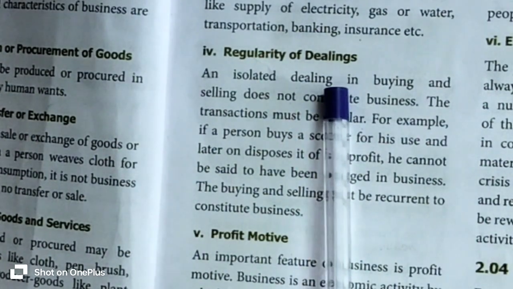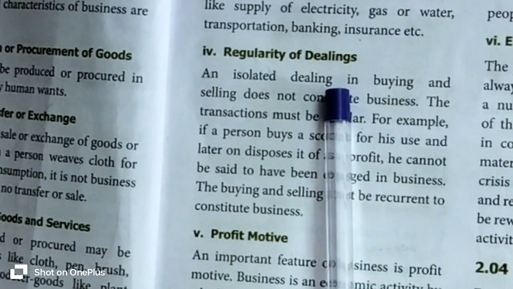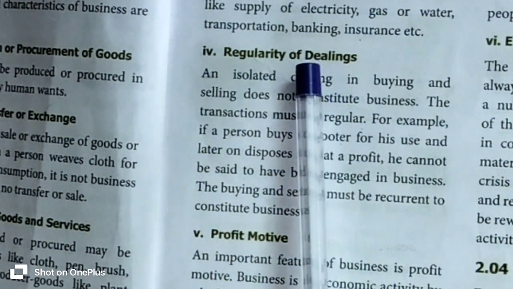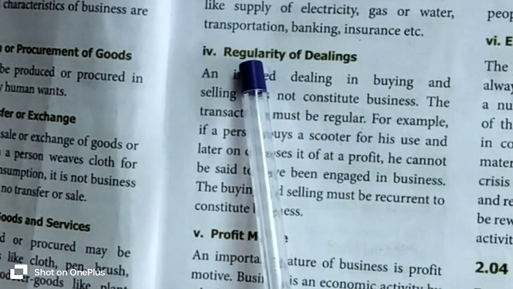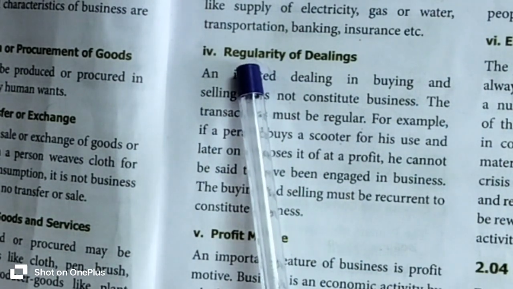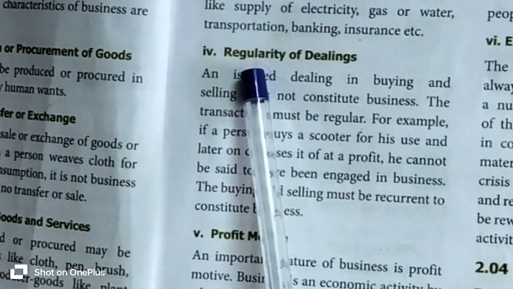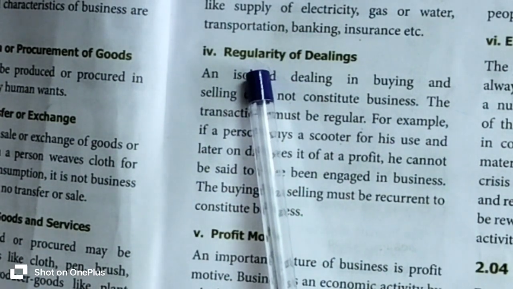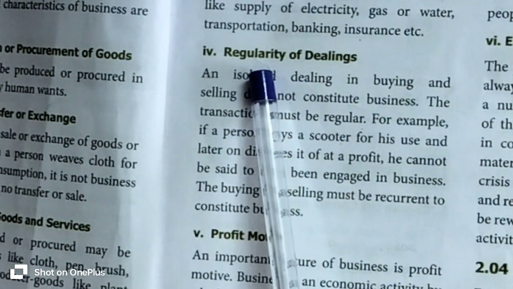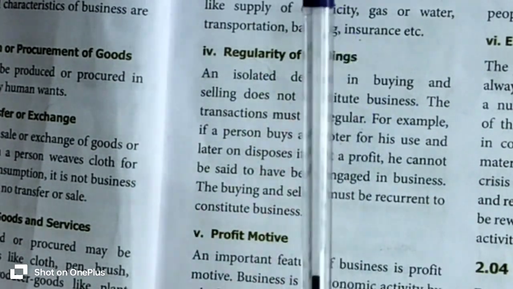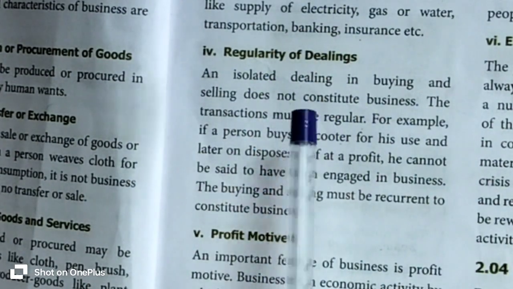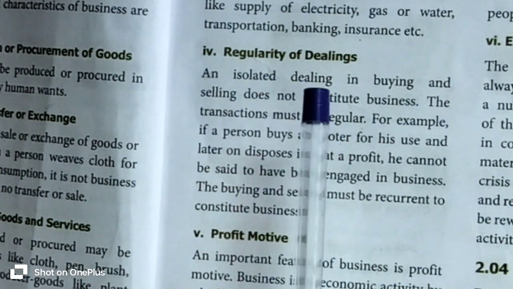What is meant by regularity of dealing? Regularity of dealing means consistency in business, consistently exchanging goods and services over time. It is a fundamental characteristic of the business. For example, a business must have regularity or consistency in production, distribution and delivery of goods and services to earn profit. So, what is the characteristic of the business? A business means a regular and continuous process of dealing.